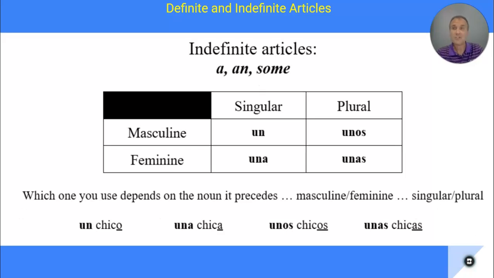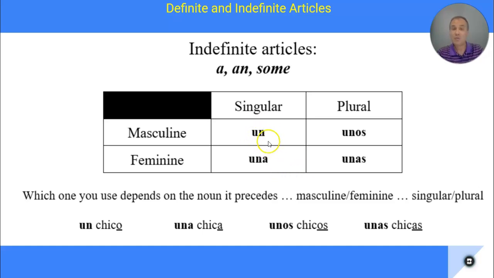The indefinite articles, how do you say a, an, or some? Well, if the word is masculine and singular, it's un. If it's feminine and singular, it's una. If it's plural and masculine, it's unos. And if it's feminine and plural, it's unas. All right, and these words translate back to a, an, or some.